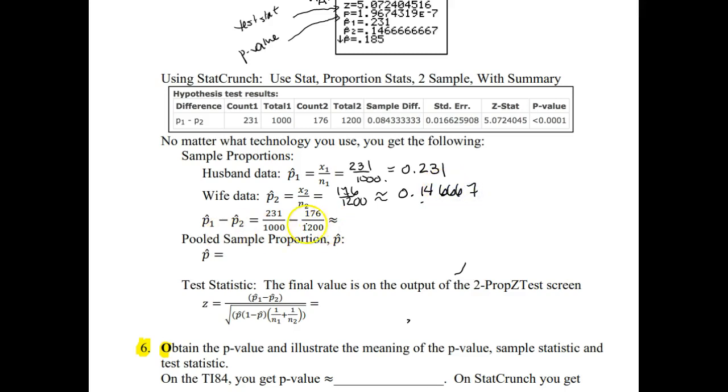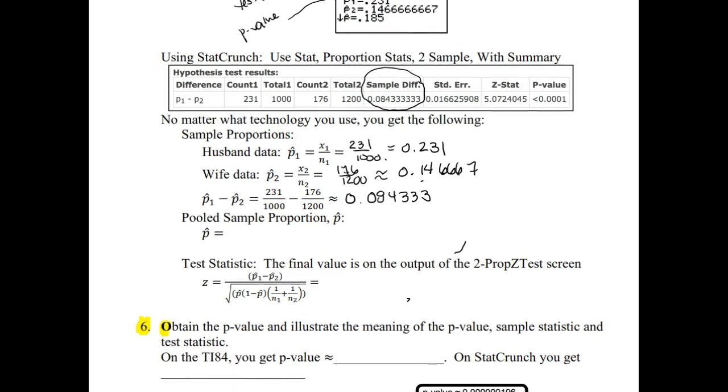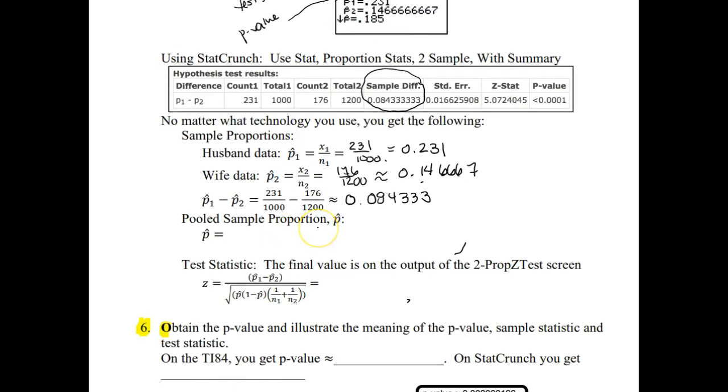And so the difference between those, if we compute the difference between those, we get about 0.084333. So that sample difference is actually displayed in the StatCrunch output. It's not displayed in your calculator output, though. All right, and then that pooled sample proportion is where we just throw everybody together in one group.